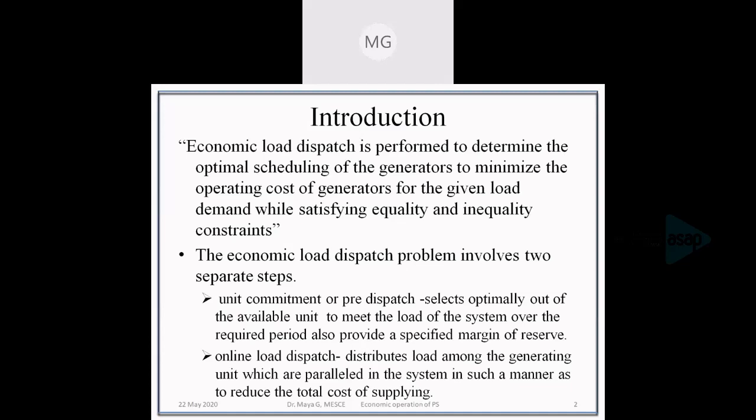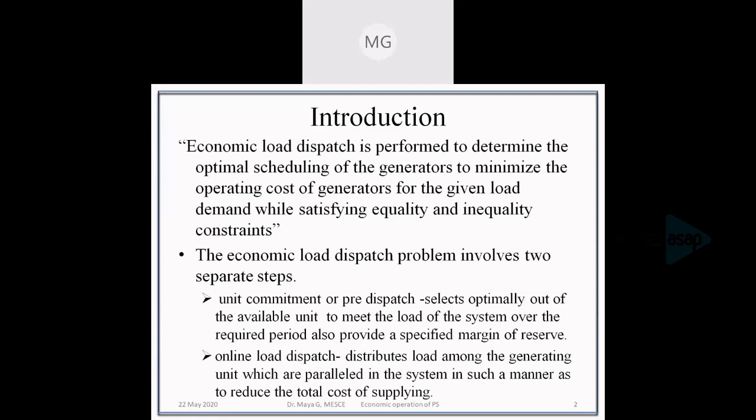The generations are scheduled to meet a load over a required period, and there will always be a specified reserve. Whereas in online load dispatch, the distribution among the generating units is done to reduce the total cost.